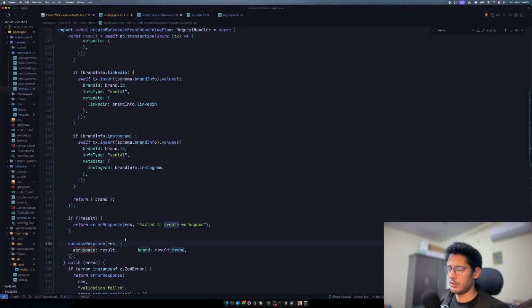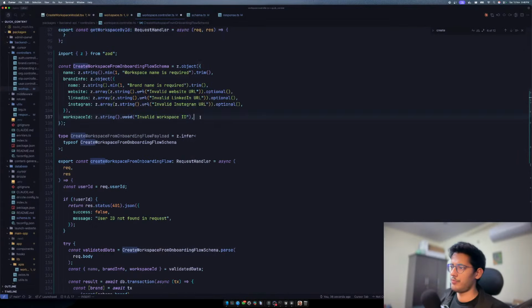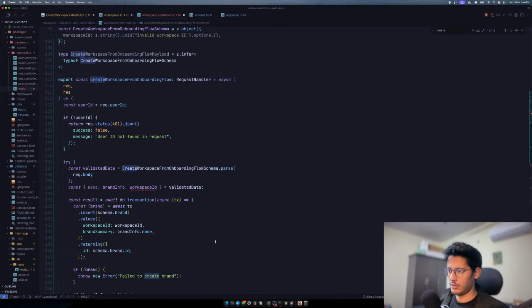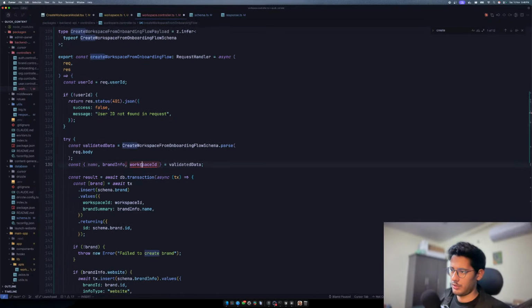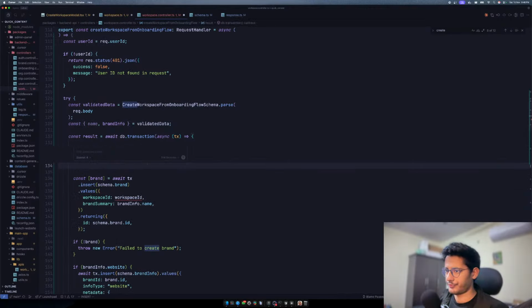Otherwise, wait, we didn't create a workspace though. Pretty weird. Oh, we don't. Why would this be stupid? Why do we need this? We are creating a workspace. I'm losing my mind, bro. Like sometimes I feel.